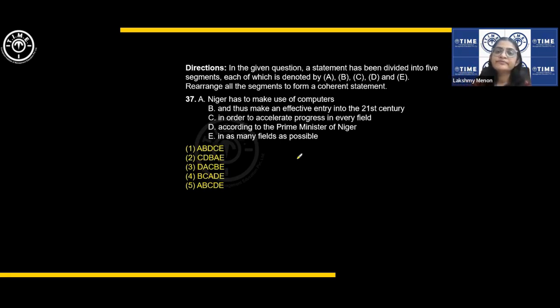Okay, next. Niger has to make use of computers, could be starting, but let us see. And thus make an effective entry into the 21st century in order to accelerate progress in every field. That also could be the starting, we don't know. According to the Prime Minister of Niger, could also be a starter in as many fields as possible. We have different possibilities here, no one clear possibility. In such cases, the only way is to go option by option.